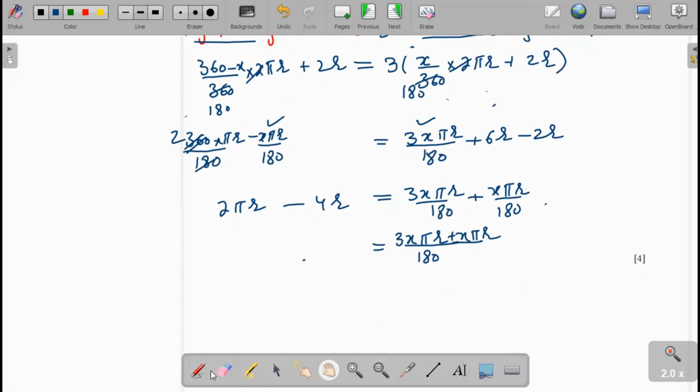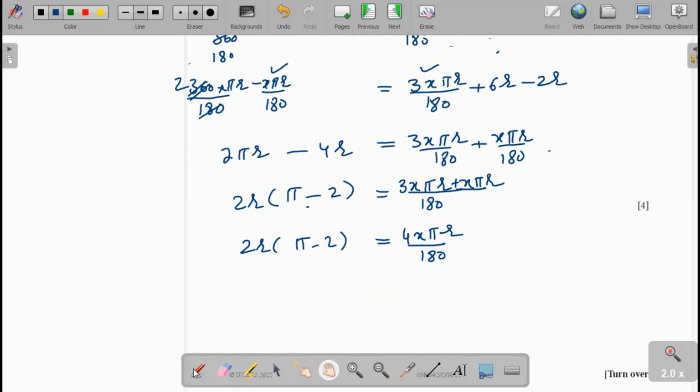Okay. Now 2r is taken as common. We get pi minus 2. And same as here, we take 3x pi r plus x pi r, it becomes 4x pi r over 180. Now 2r into pi minus 2. Now we divide it, so that's 45.